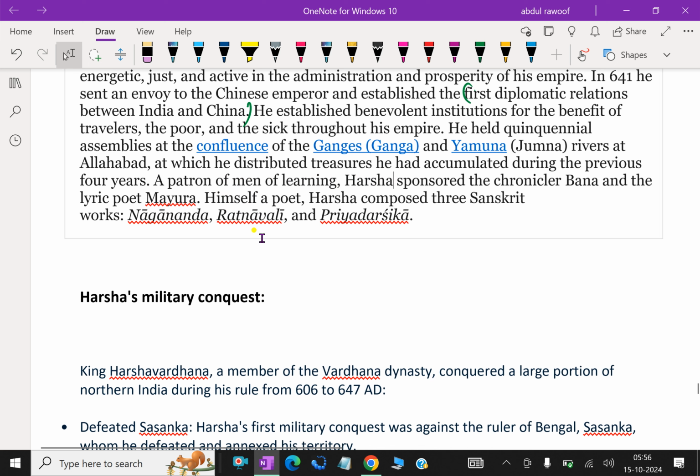A patron of men of learning, Harsha sponsored the chronicler Bana and the lyric poet Mayura, himself a poet. Harsha composed three Sanskrit works, Naganada, Ratnavali, and Priyadarshika.